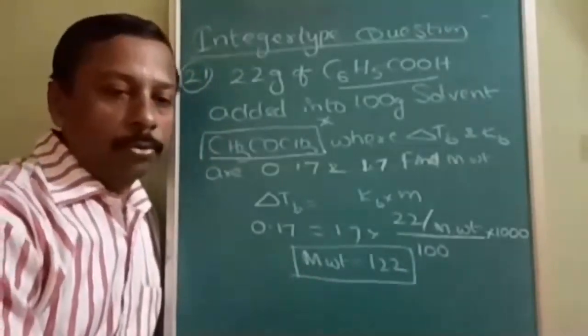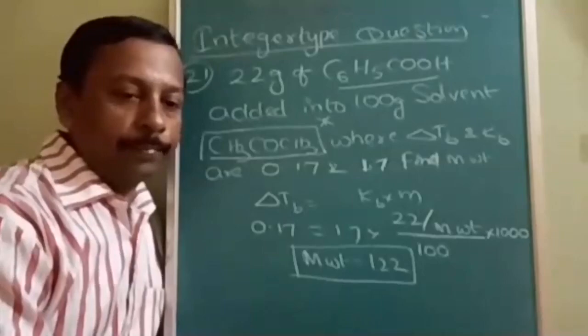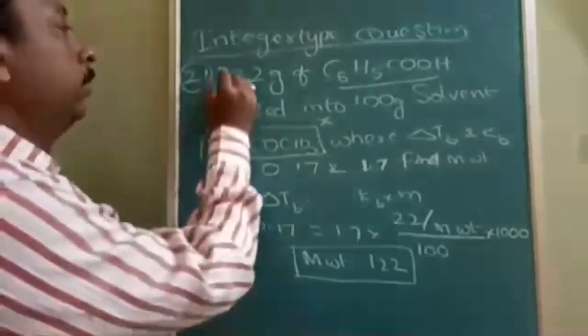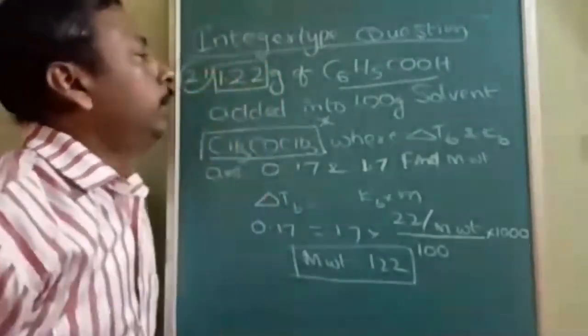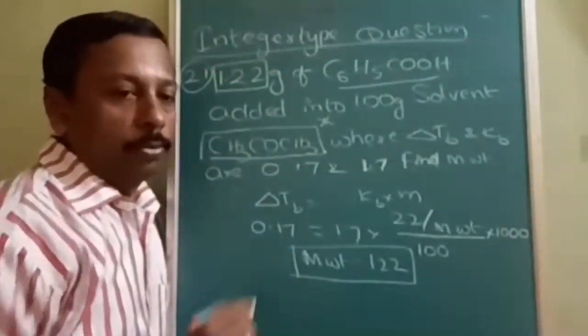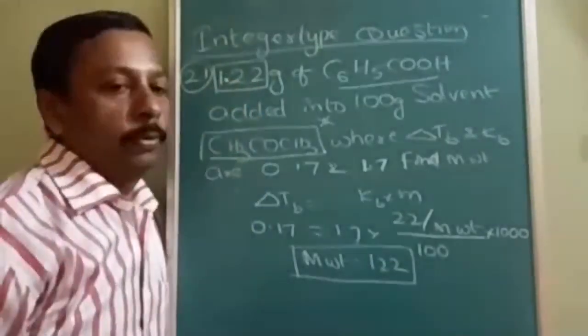Neither dissociation nor association. In this question, it is given as 1.22. It is 1.22, not 22 grams. Make a correction. It is 1.22 grams.